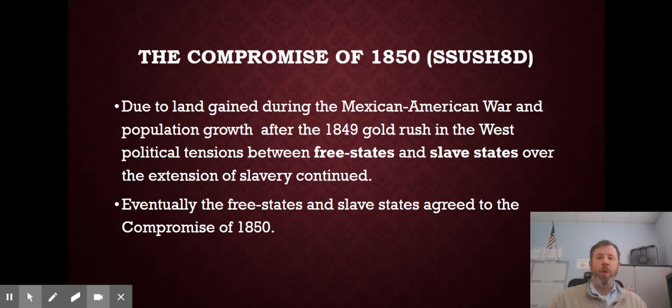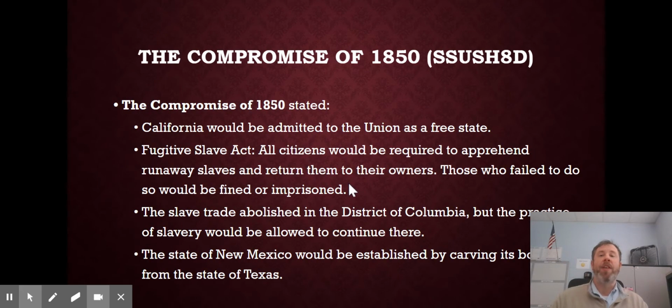So, new states are coming in from the land from the Mexican War and manifest destiny. The tension between free states and slave states is becoming an issue. When California wants to come in as a free state, it threatens the balance of power, and we've got some conflict. And so we're going to have another compromise 30 years after the Compromise of 1820 that tries to solve the problem. And here's what the compromise says.